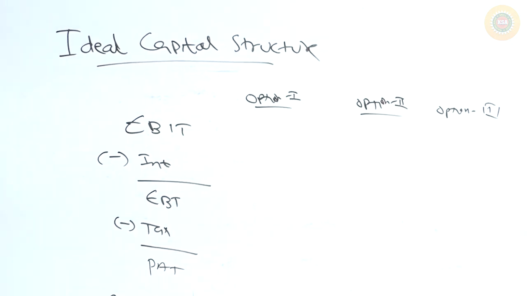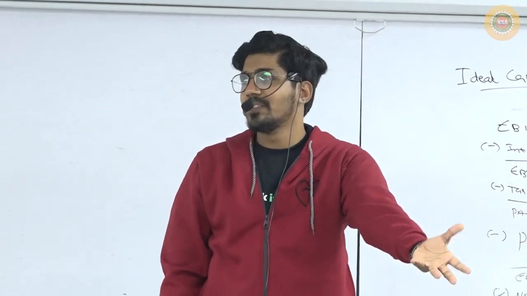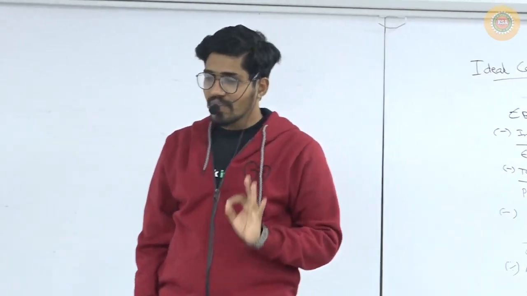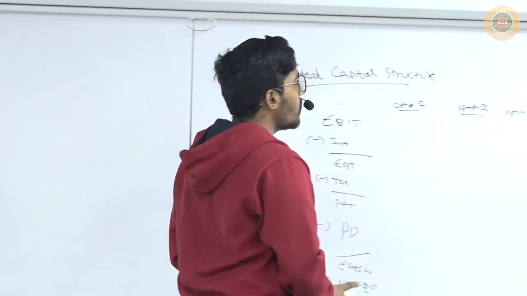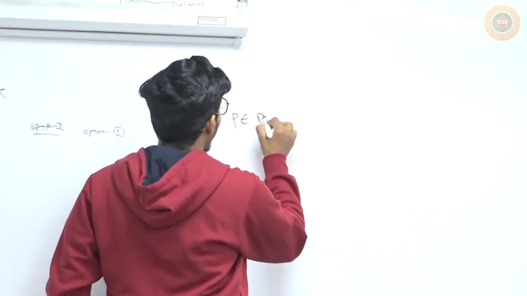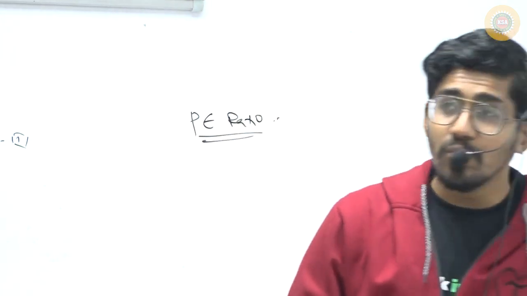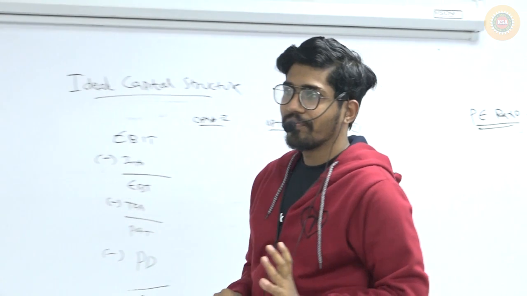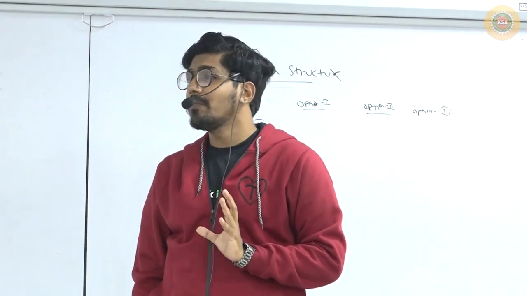For that, first thing you have to understand is how to find out the value of the share. Even practically, we have an important ratio that is called the P ratio. Now I am going to explain this P ratio. It is a very important ratio that is used to value equity shares, even practically.